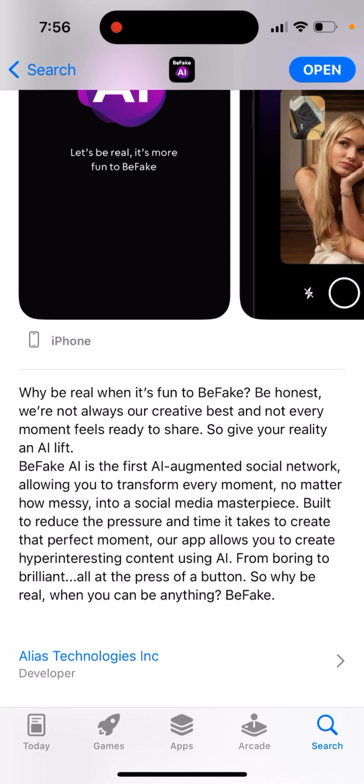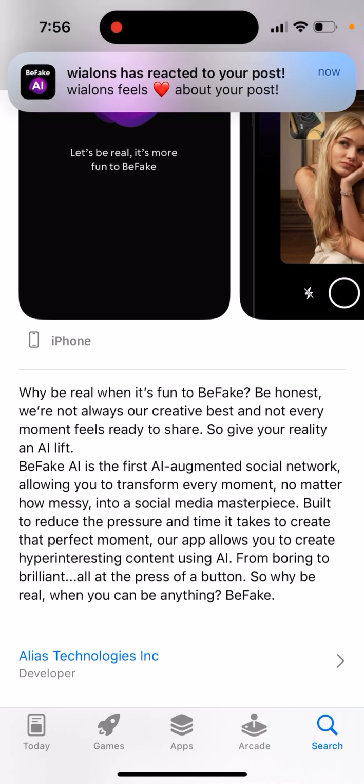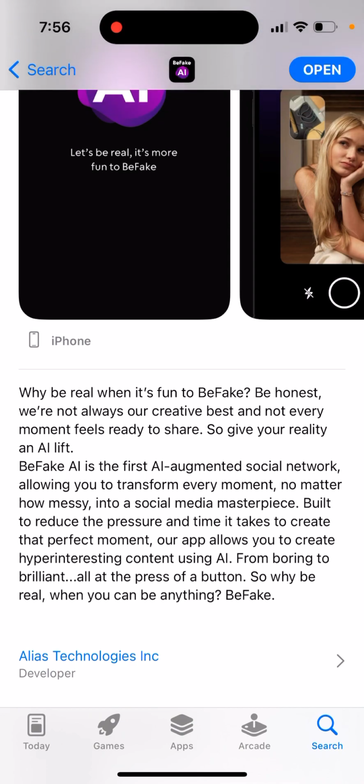You're getting a notification every day, but the only difference is that you need to post a photo, and that photo is not like a real photo. You just take a real photo and then it's using some AI prompt to generate an AI photo of yourself. That's basically what it is. And it says, why be real when it's fun to be fake?